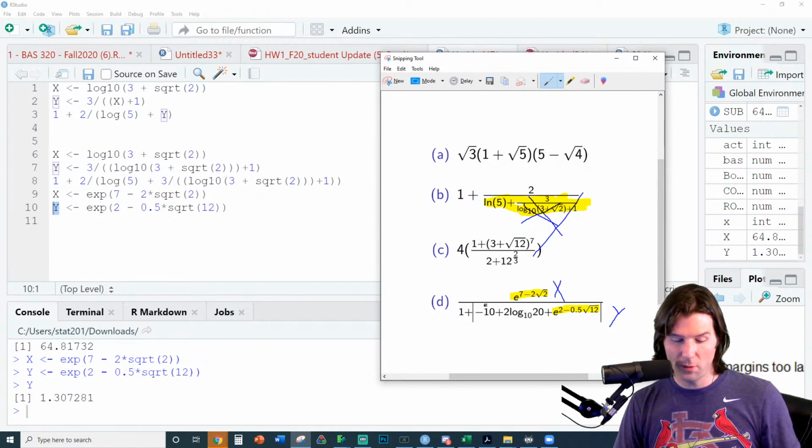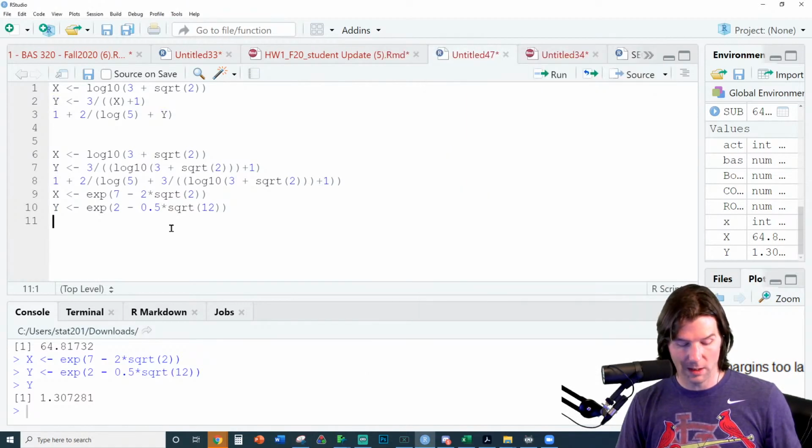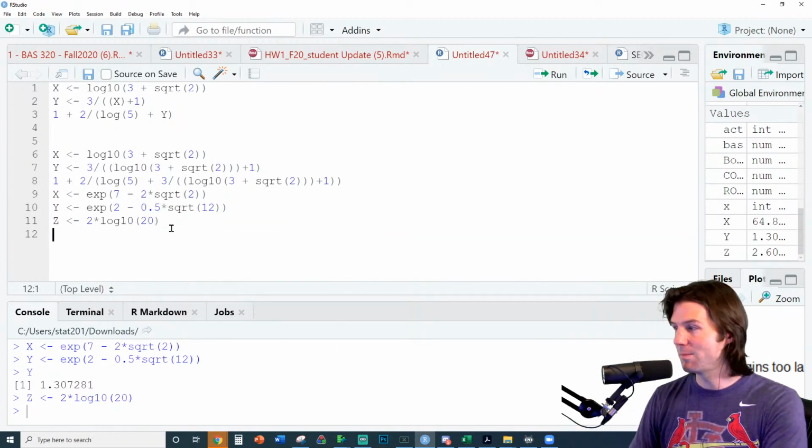And now I'm going to code this right here. We're just going to call this z for the moment, just to make our lives easier. And that's really the big chunks of it. So this is z, and this is 2 times the log 10 of 20. So z is 2 times the log 10 of 20. I think we've got it.